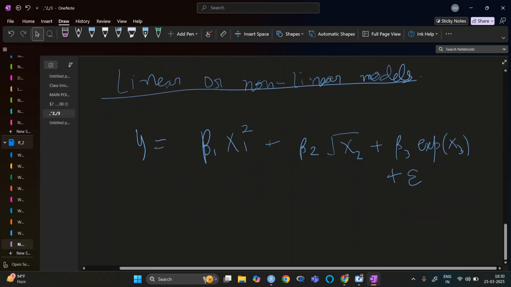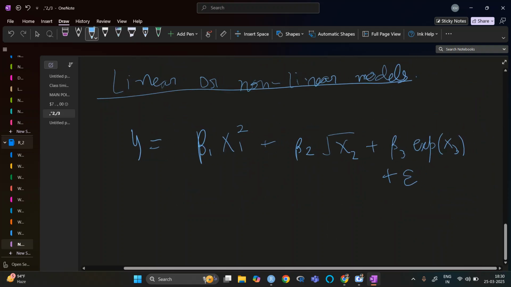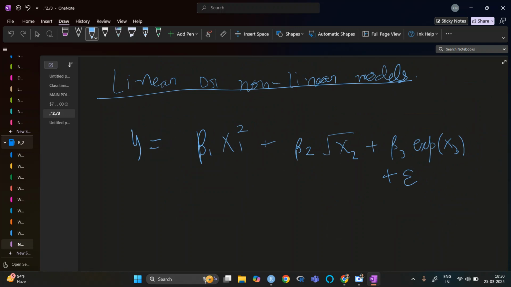Here you can see that there is a square and root and so on in x1, x2, x3, but not in the beta i's. So this one is a linear model.